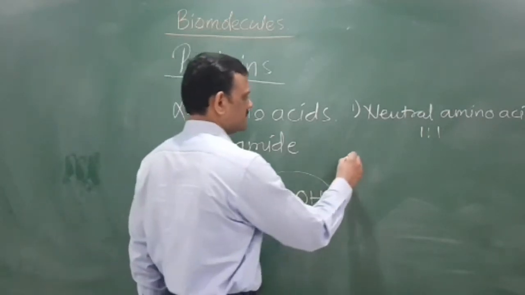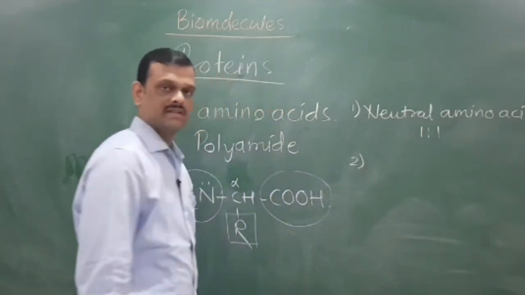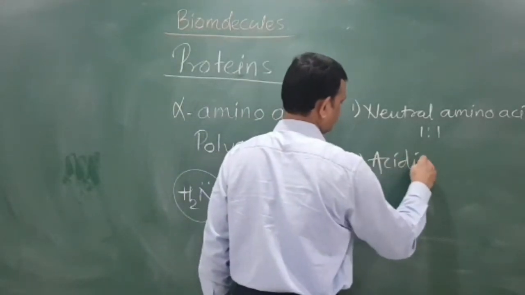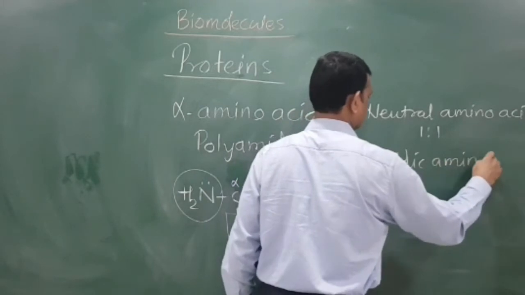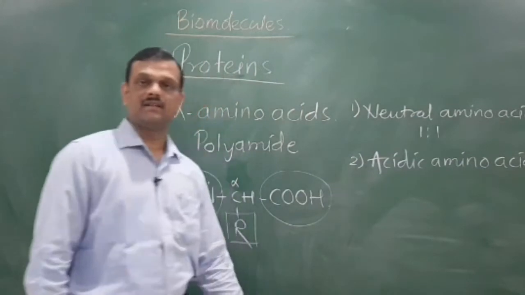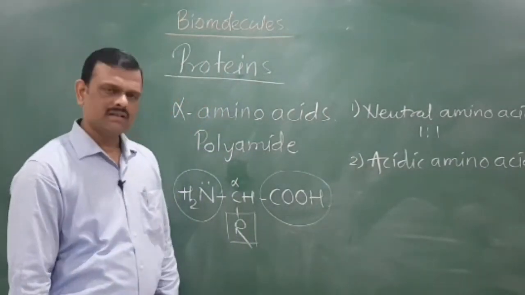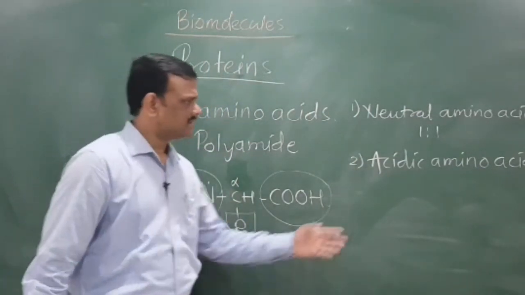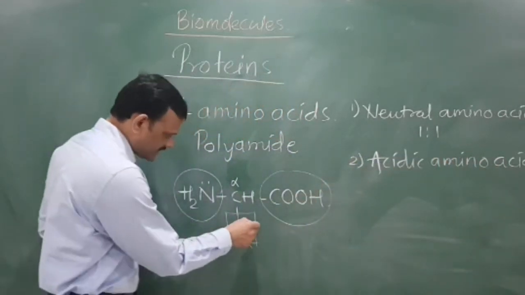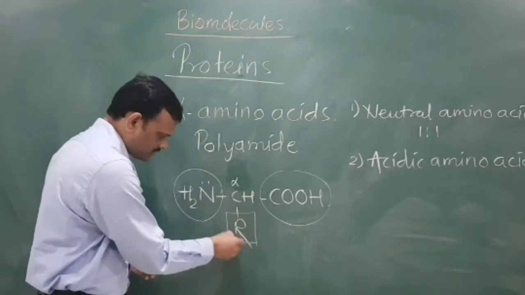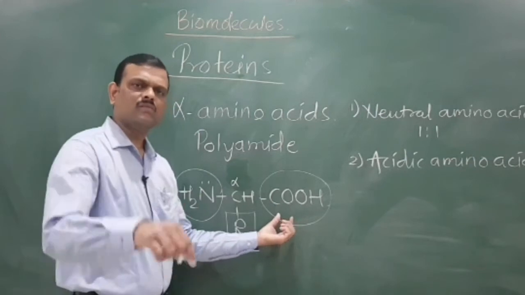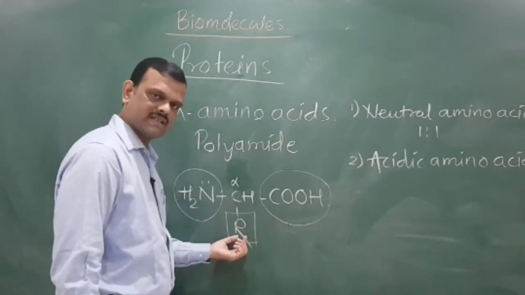Now the second part is acidic amino acids. Acidic amino acids may seem confusing, since all of them are acids, but here it means that in this R group, one or more carboxylic groups may be present.